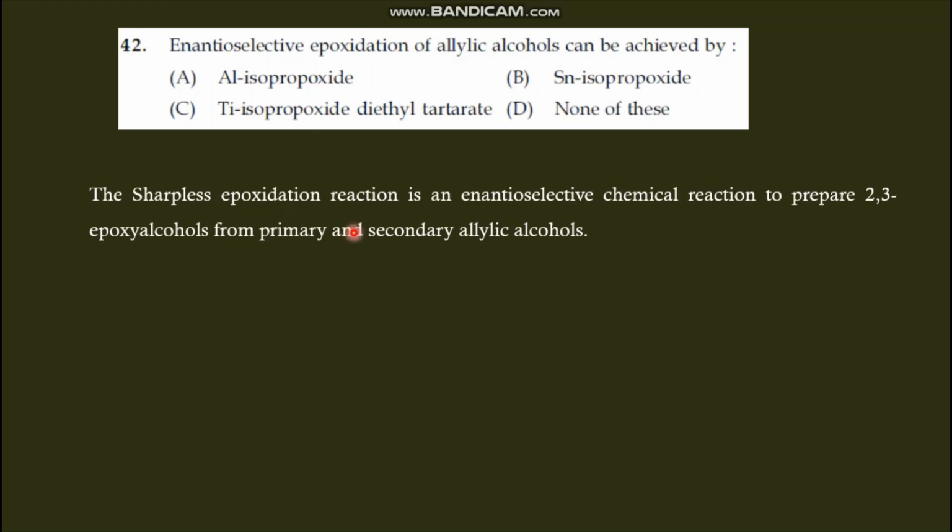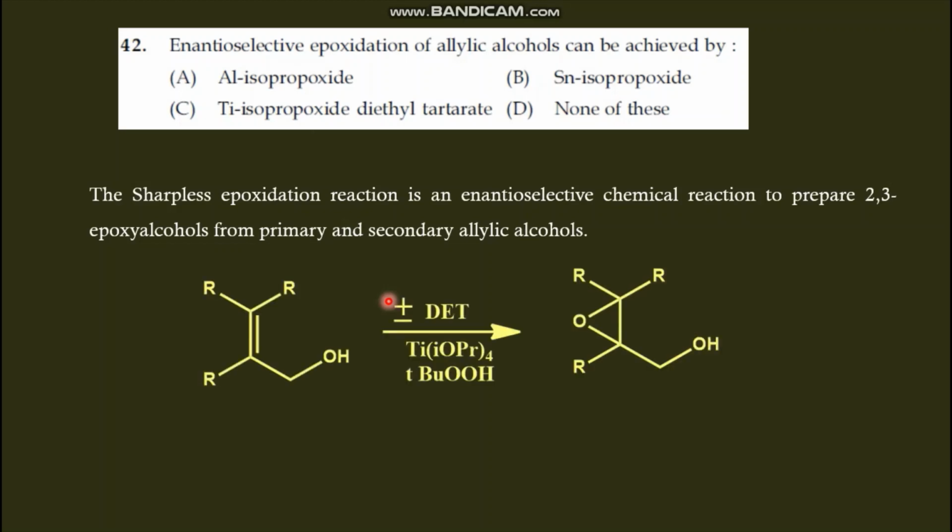Next question: enantioselective epoxidation of allylic alcohol can be achieved by aluminum isopropoxide, tin isopropoxide, titanium isopropoxide, diethyl tartarate, or none of these. When we read the epoxidation of allylic alcohol, one name reaction comes to mind, that is Sharpless epoxidation. Sharpless epoxidation is an enantioselective chemical reaction to prepare 2,3-epoxy alcohol from primary and secondary allylic alcohol. And this is the reaction.